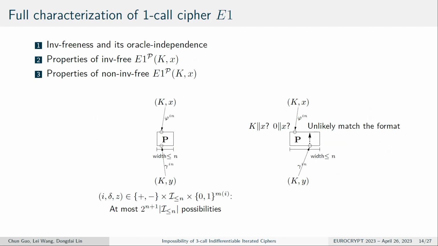And also, for the property of non-inverse free, there is a limitation that the size of the permutation input cannot be larger than n bits. Because if the size of the input is larger than n bits, then we need to have some padding, like padding with 0 or padding with the key. Then if we do the inverse of the permutation, this redundancy bit is analytically matched. So the size of the permutation input should be less than n bits to achieve the non-inverse free.